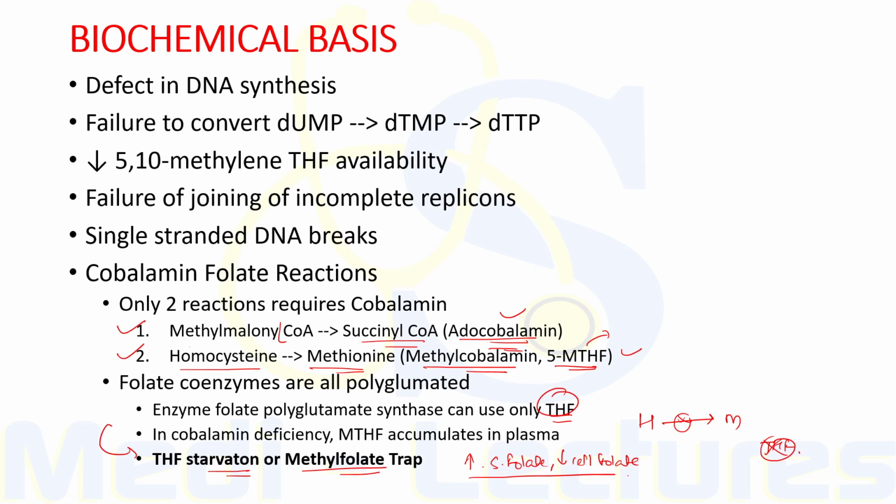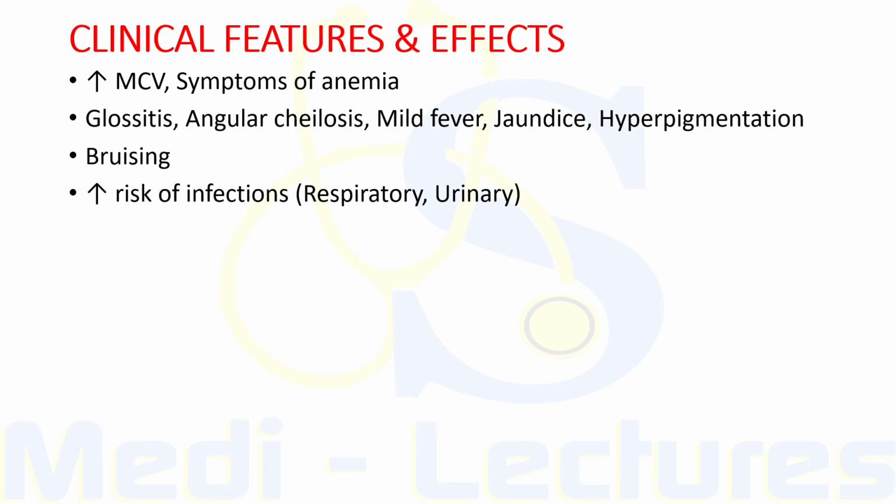Now let's discuss the clinical features. First of all, many symptomless patients are detected through the finding of raised mean corpuscular volume on a routine blood test. The main symptoms are those of anemia.